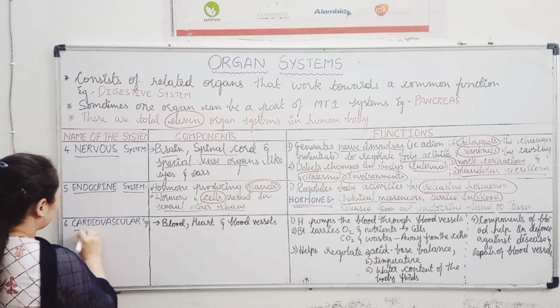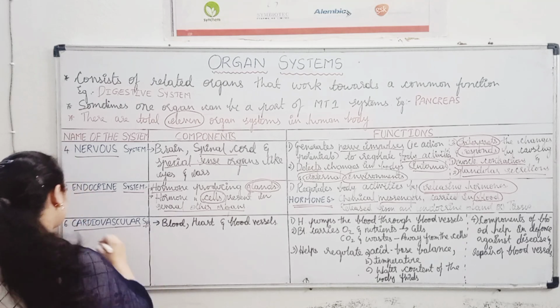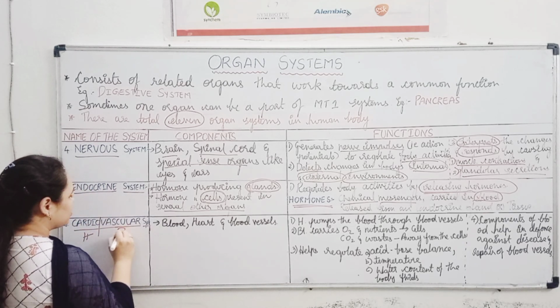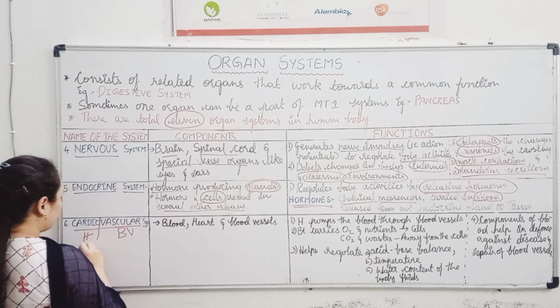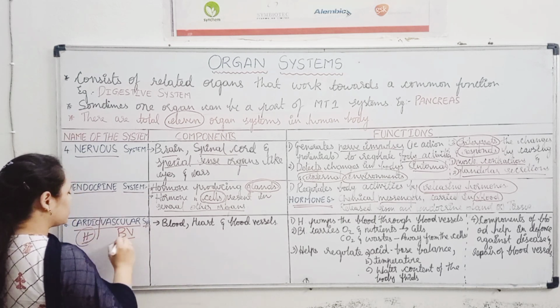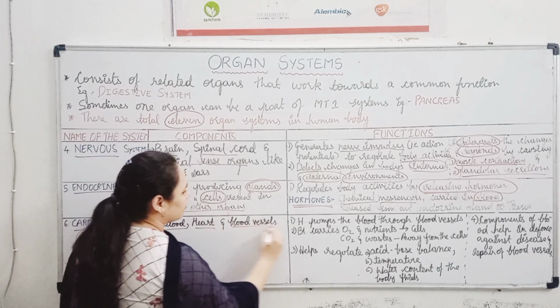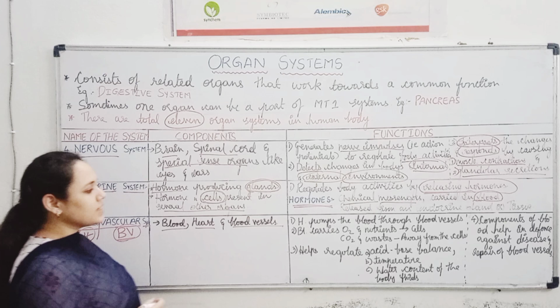So the next organ system is cardiovascular system. So cardio, that is heart, vascular refers to blood vessels. So cardiovascular system consists of heart and blood vessels, and along with that what flows in the blood vessels, that is blood. So blood, heart and blood vessels are the components of cardiovascular system.